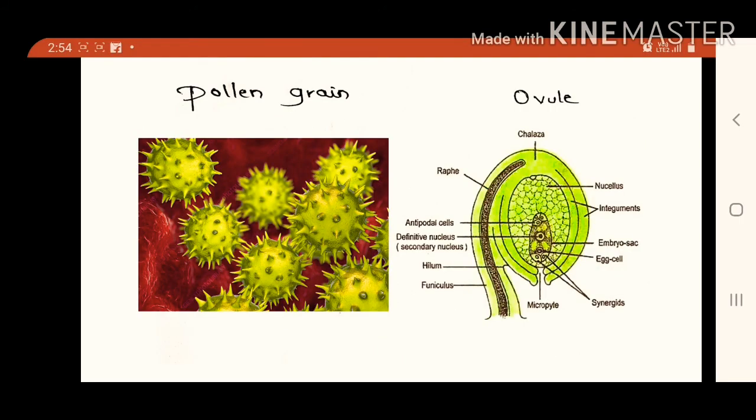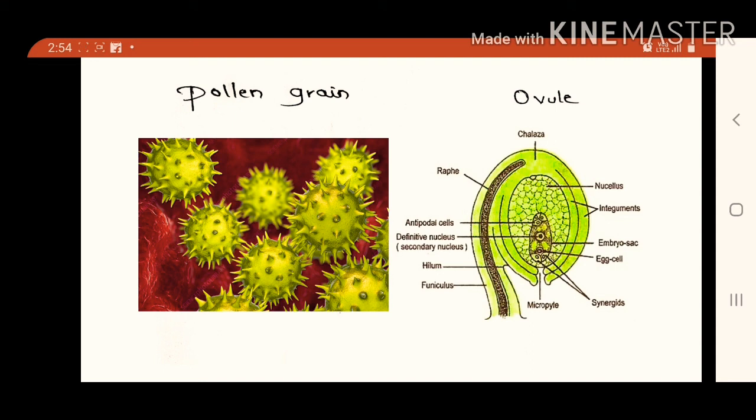See the next point. In the case of some seed plants, the pollen grains are the carrier of the male gamete, and they are produced from the anther of the flower. The ovule present in the flower is carrying the egg, that is the female gamete.